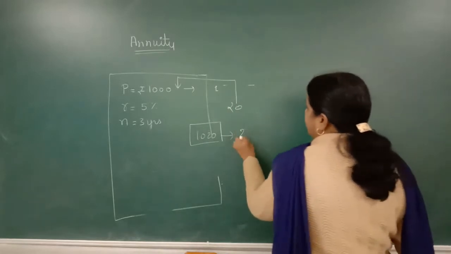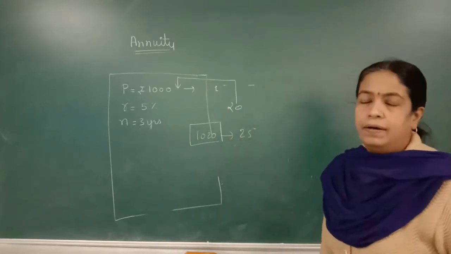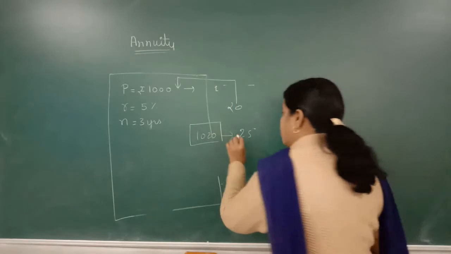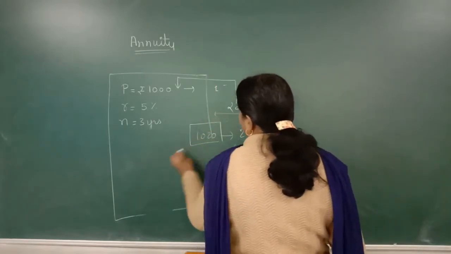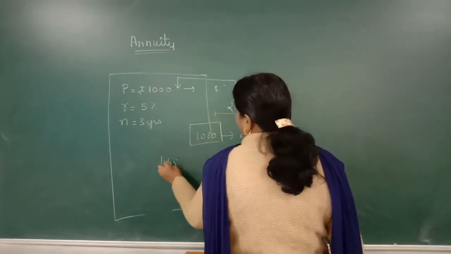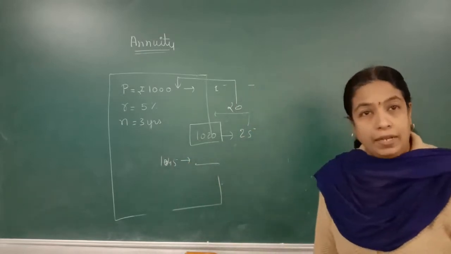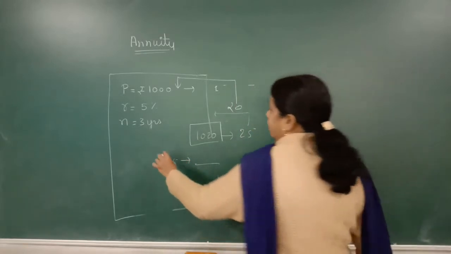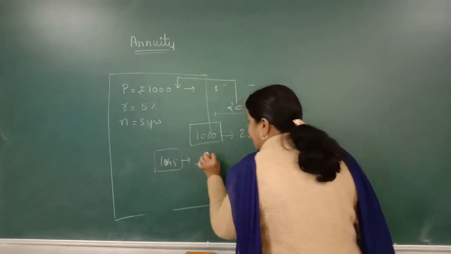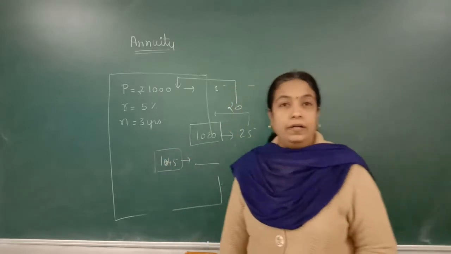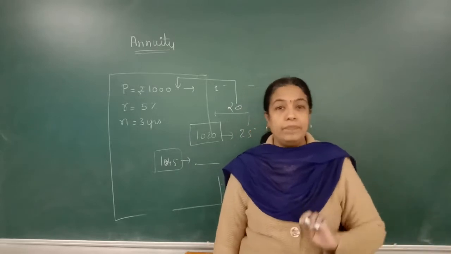Again you will get, suppose, 25 rupees interest on that. Now this 25 will be added to 1020. That will be 1045, and again the interest will be calculated after 3 years, but now the principal will be 1045. That is why compound interest is always greater than simple interest.